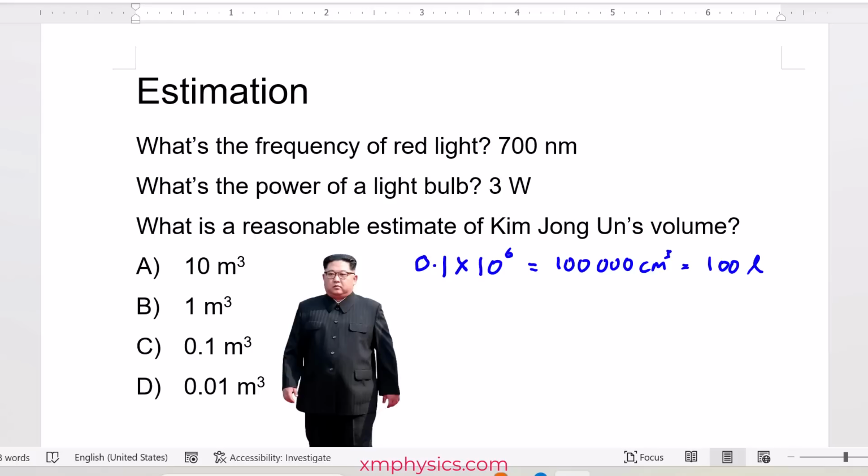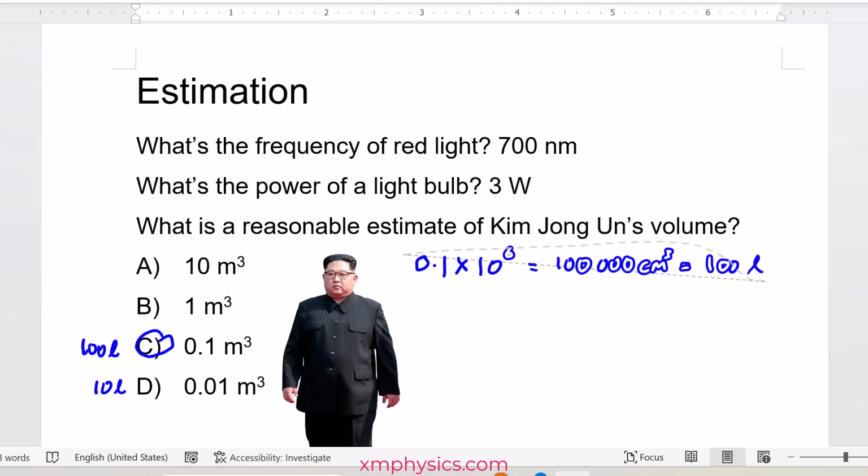So do you know how much is 1 liter? Those mineral water bottles that you can hold comfortably in one hand, that's 1 liter. So can we pack Kim Jong-un into 100 of those bottles? It feels about right. 100 liters really feels about right. I'm going to go with C, because 10 liters is going to be, I think, too small to fit Kim Jong-un in. Okay, so that's one method.